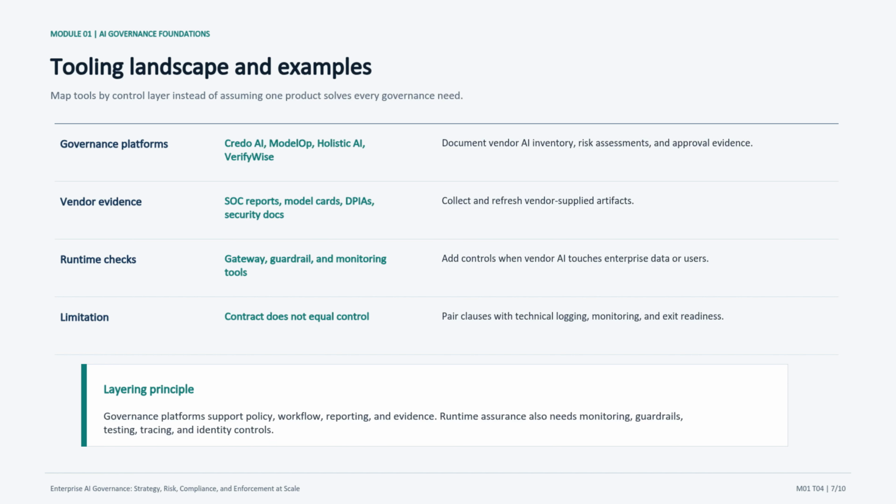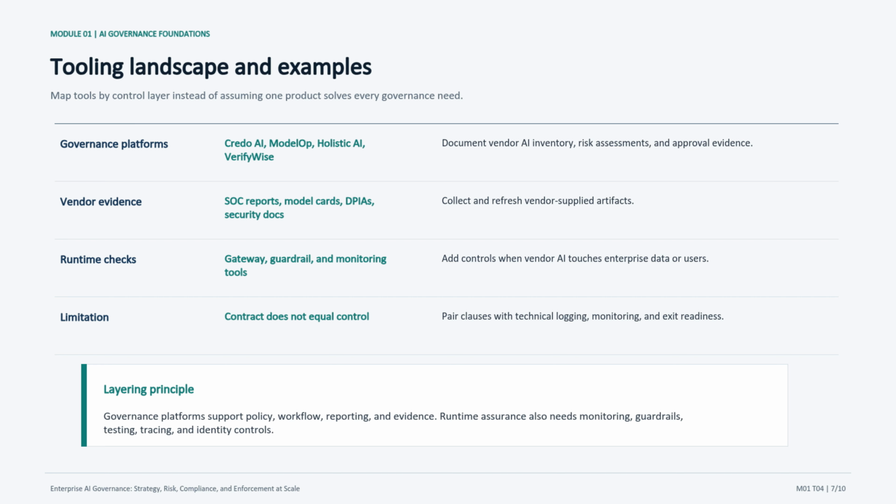So I would frame this slide carefully. We are mapping tools by control layer, not shopping for a single magic product. For this topic, the main tool categories include governance platforms using Credo AI, ModelOp, Holistic AI, VerifyWise, vendor evidence using SOC reports, model cards, DPIAs, security docs, and runtime checks using gateway, guardrail, and monitoring tools. The point is to show how governance platforms, monitoring, guardrails, testing, tracing, and identity controls play different roles.